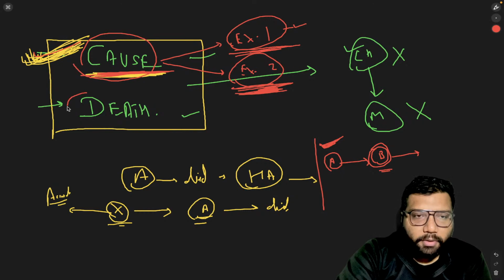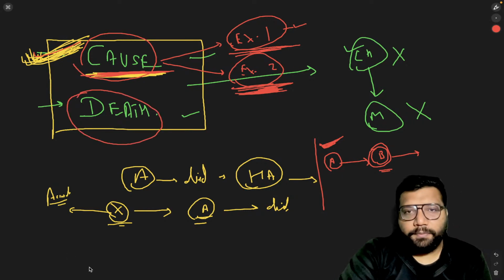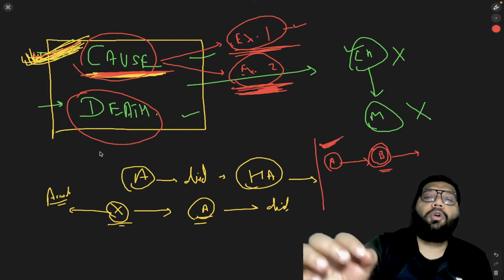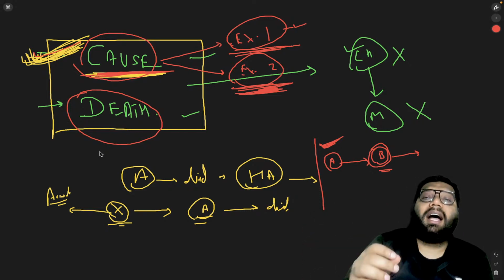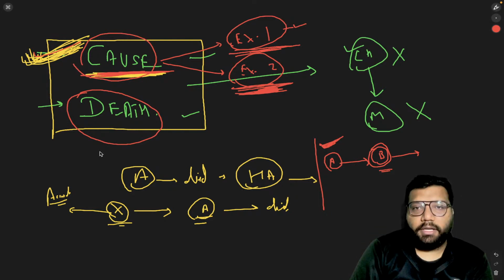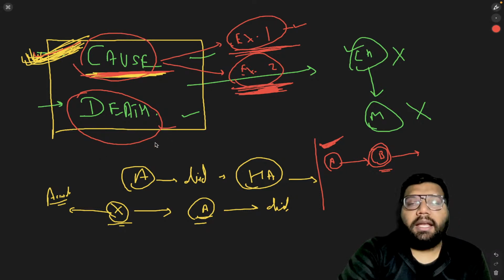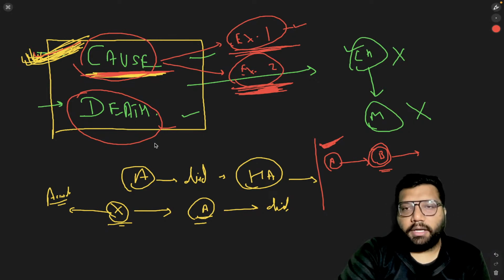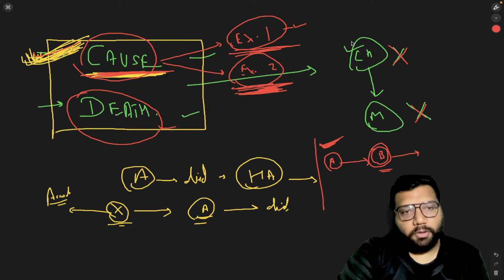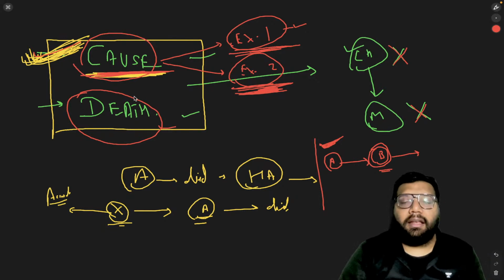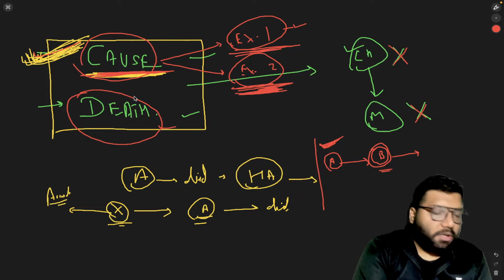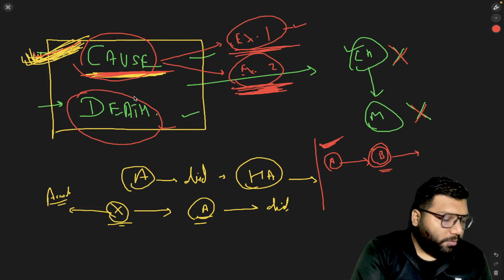Now coming to the second term, the death. If there is no death, then it may be attempt to murder or attempt to culpable homicide, or it may be a case of grievous hurt. But if there is no death, then it cannot be a case of culpable homicide. And if it cannot be a case of culpable homicide, forget about the case of murder. Why? Because all murders are culpable homicide. So death is again one of the most important essentials for the concept of culpable homicide and murder.